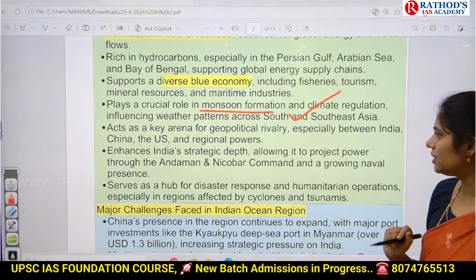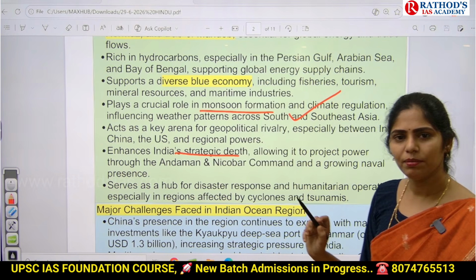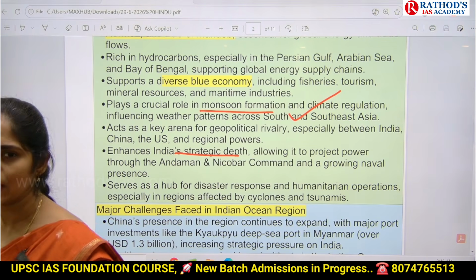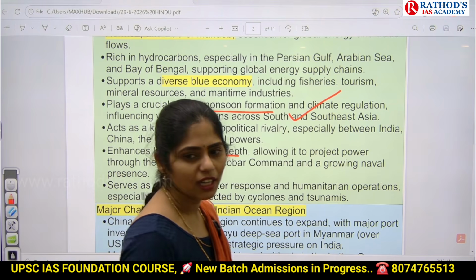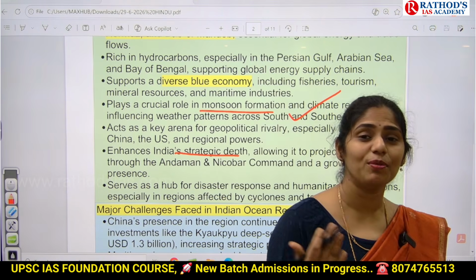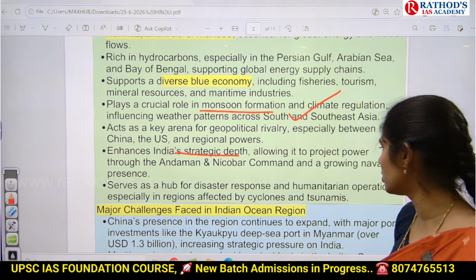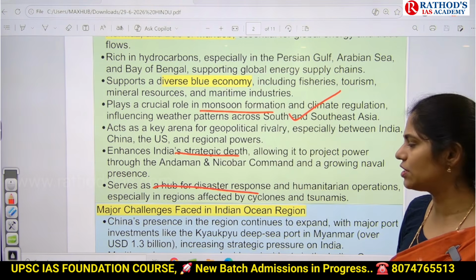And next, it enhances strategic importance because we have the Andaman and Nicobar Islands. You know about the Great Nicobar Development Project. Why are we developing that? What is the controversy regarding that? Despite the controversy, the Government of India wants to complete that project because of its strategic location. And even this Indian Ocean serves as a hub for disaster response.